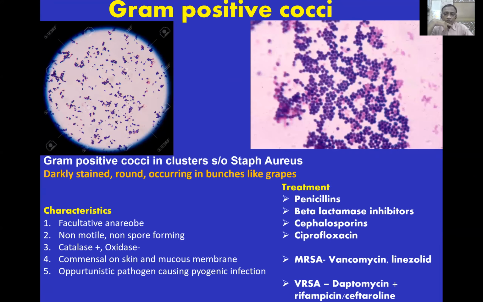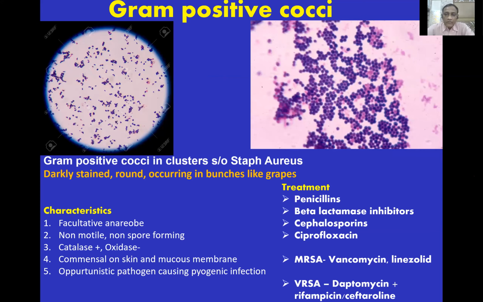The next slide is of gram-positive cocci. Mostly they're suggestive of Staphylococcus aureus. They are gram-positive cocci arranged in clusters. They are darkly stained, round, occurring in bunches like grapes. What are the characters? They are facultative anaerobes. They are non-motile and non-spore forming. And there are various drugs that can be used to treat gram-positive Staphylococcus.